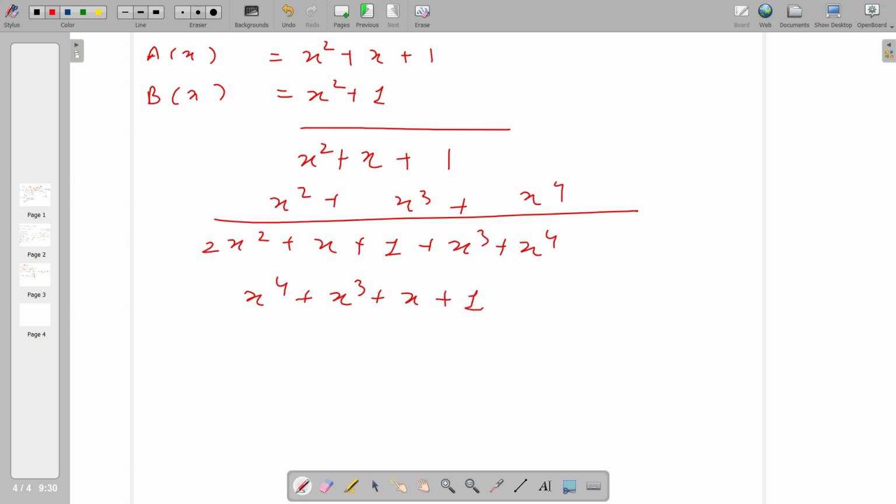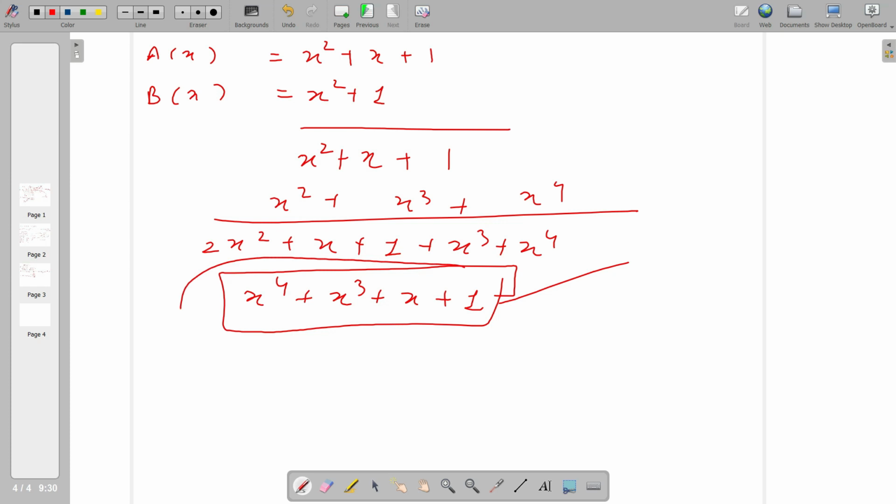So will it work? It will not work, because it does not satisfy the closure property, because this is not an element of our set. In our set, the highest power of a set element is x square. So let's say this is some other polynomial, let's say c(x).